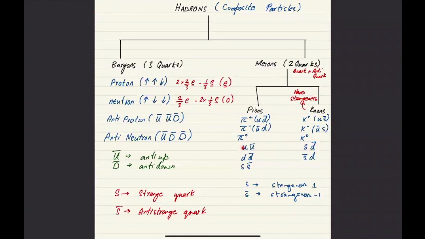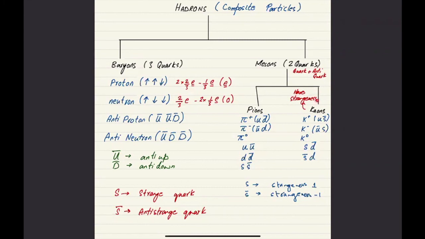Pi zero is a quark and its own anti-quark. The only possibility where there could have been strangeness is pi naught with strange and anti-strange, but strange has a strangeness of 1 and anti-strange has a strangeness of -1. So even for this one, the overall strangeness is going to be 0. And that's why we say that pions have no, or 0, strangeness.